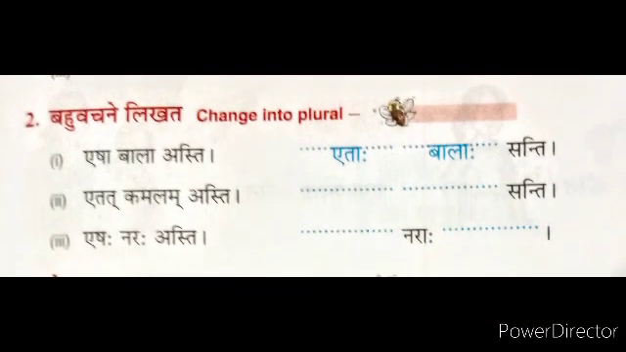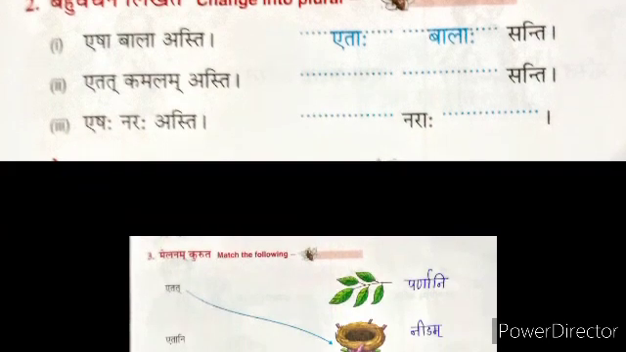The next question, bahuvachane likhata. Change into plural form. Esha bala asti. The answer is etaha balaha santi. Etat kamalam asti. So we write here etani kamalani santi. Third one, eshah narah asti. So write here eshah changes into ete. Ete naraha, and asti changes into santi. Okay, correct. So we write here ete naraha santi.